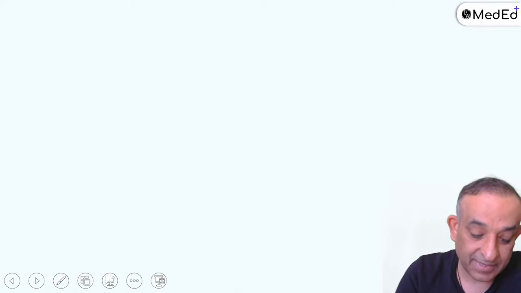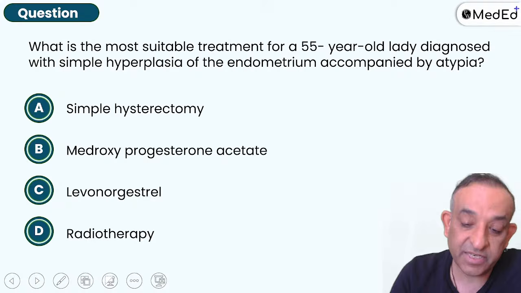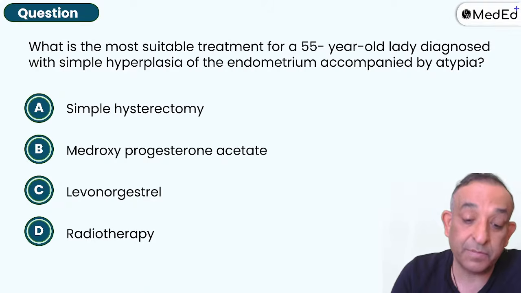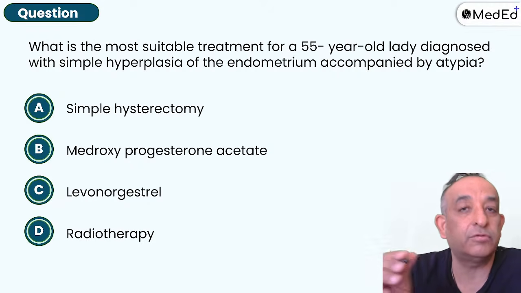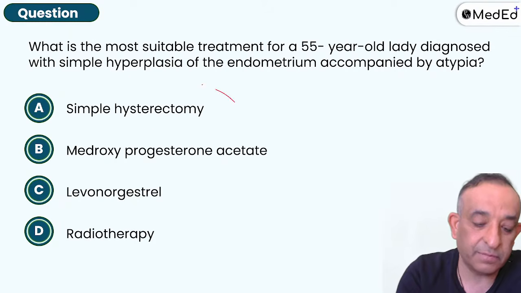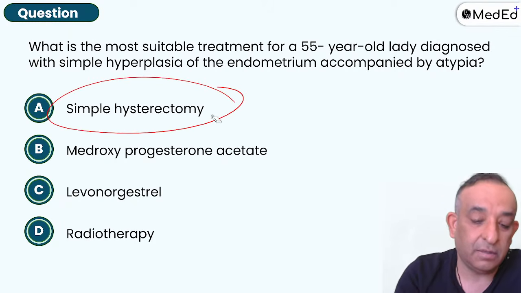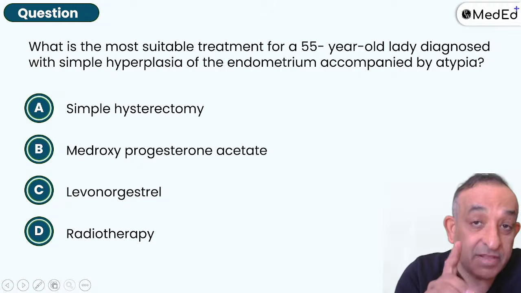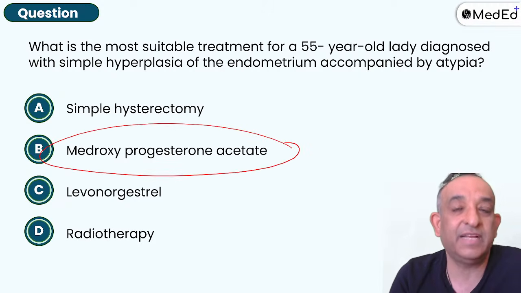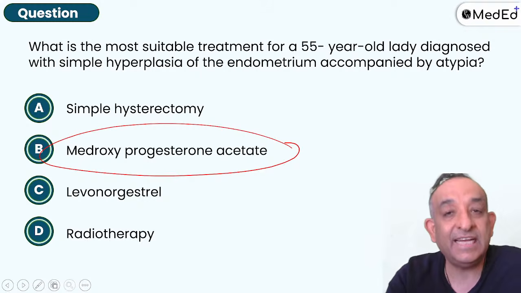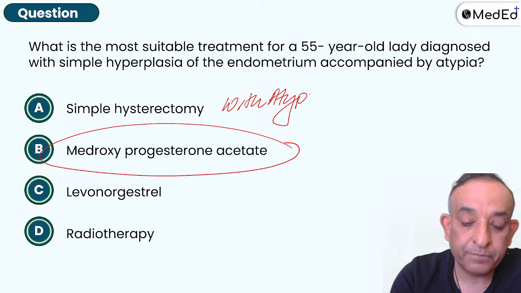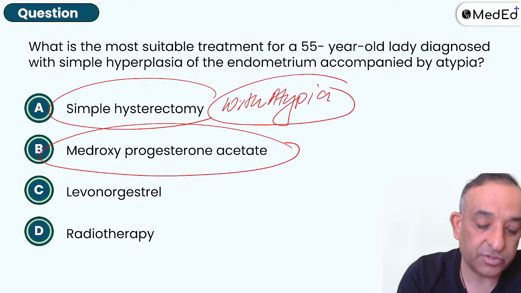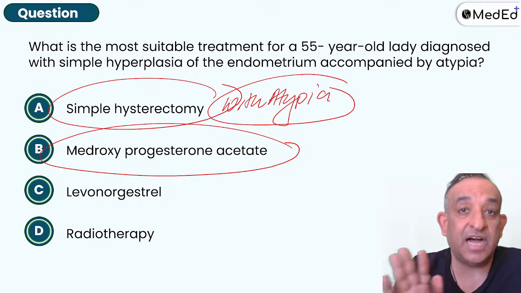Okay, right, guys. What is the most suitable treatment for a 55-year-old lady diagnosed with simple hyperplasia of the endometrium accompanied by atypia? Simple without atypia, complex without atypia is only 1 to 3% cancer. That's why without atypia, a progesterone treatment can be given. A woman with atypia, you go ahead and do a hysterectomy. It is not cancer. Hyperplasia is not cancer.